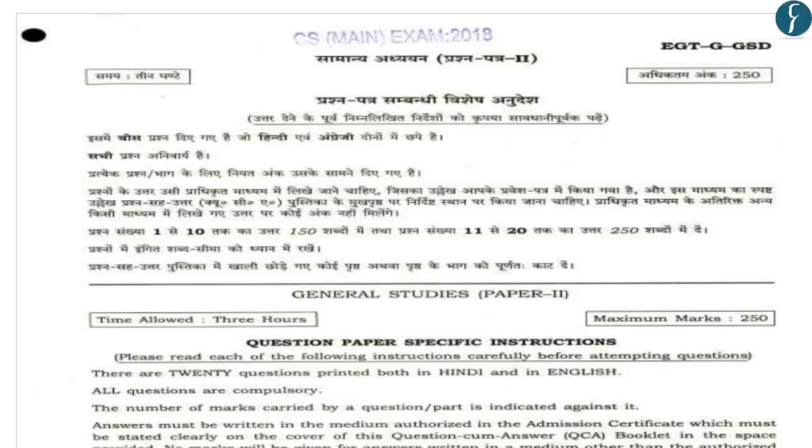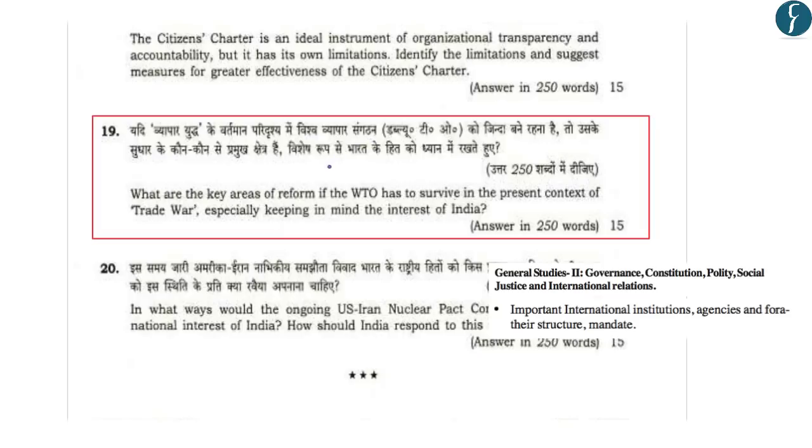In continuation of our series on discussion of the questions that were asked in the mains examination of 2018, today we will discuss a question that was asked in the General Studies paper 2. So today we will discuss the question which was related to the reforms that are required in the WTO in the context of the trade war and especially keeping in mind the interest of India. So this will fall under the General Studies paper 2 of the mains examination under the subtopic Important International Institutions, their structure and mandate. So let us try to understand the approach for writing such questions.